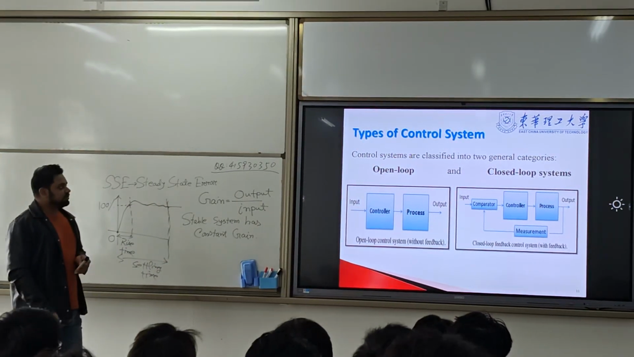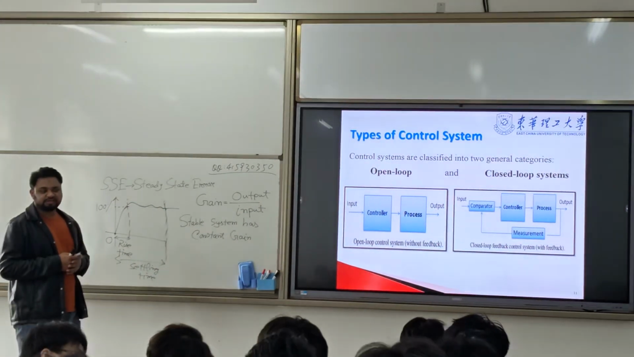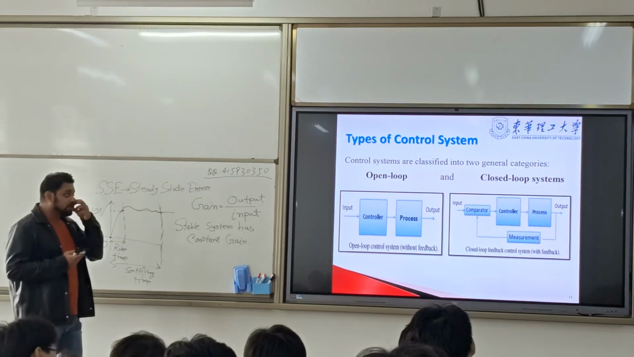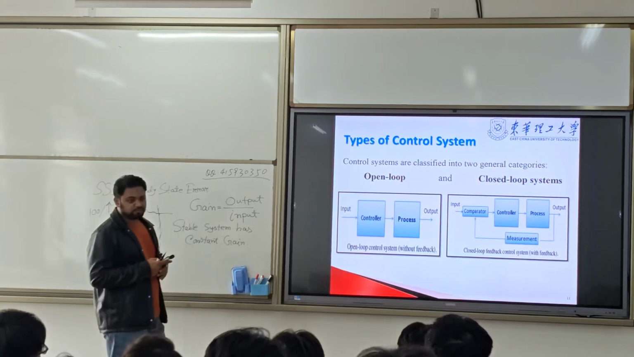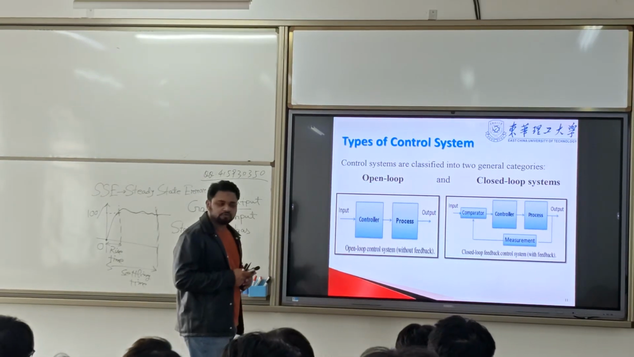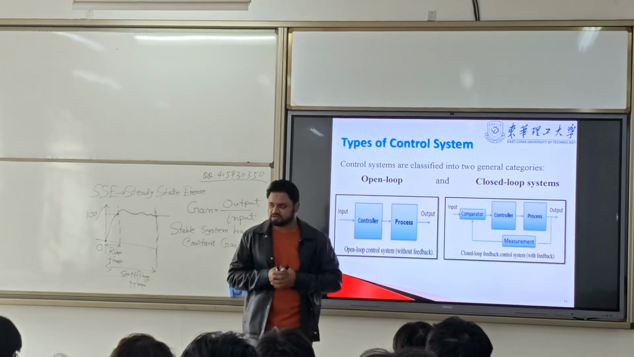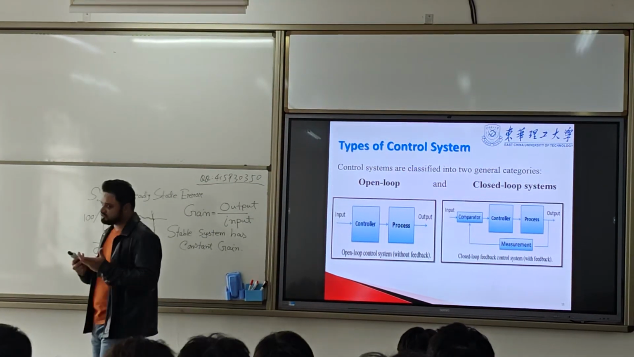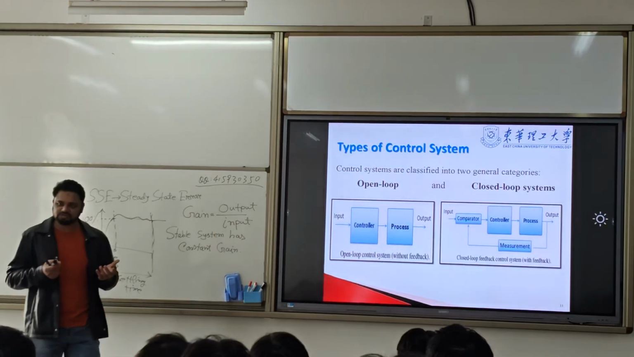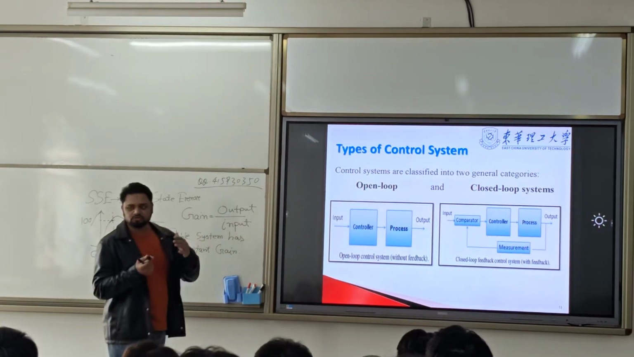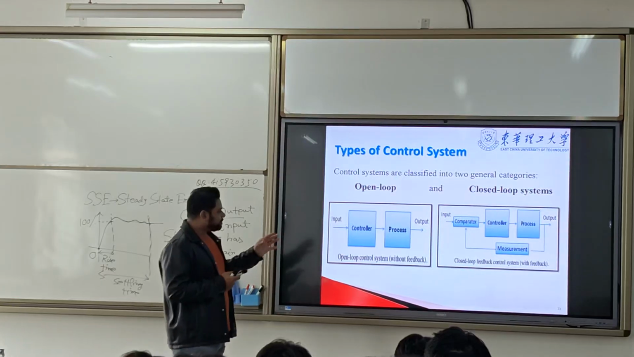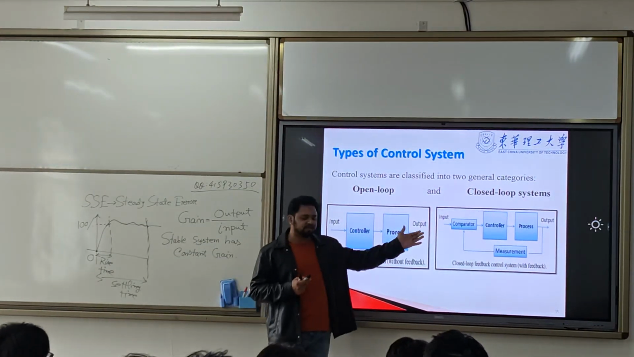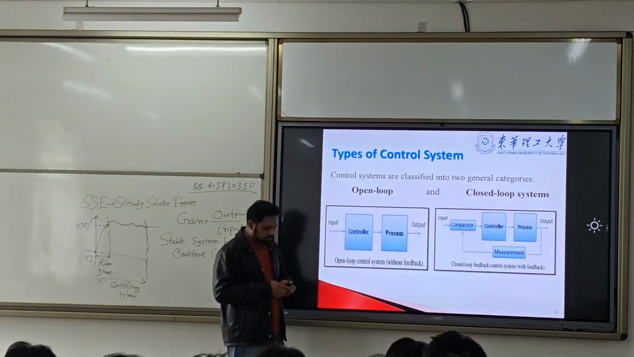So technically, in a control system, there are two types of control system. What we have seen physically, what we see, but technically there are two types of control system. We call them open loop control system and closed loop control system. So remember that if you are asked to explain which type of control system, whether it is open loop or closed loop, any. So an open loop control system has an input, controller and processor, and we get an output. That's it.